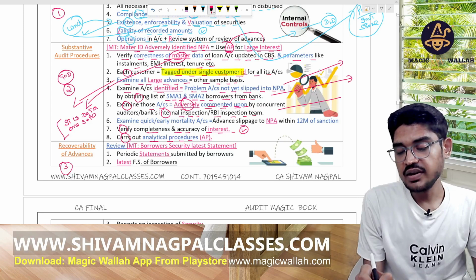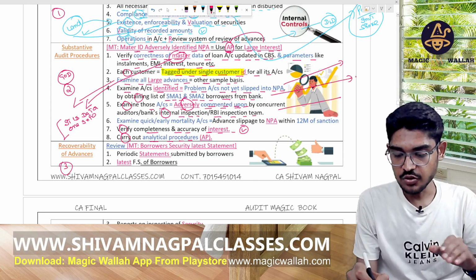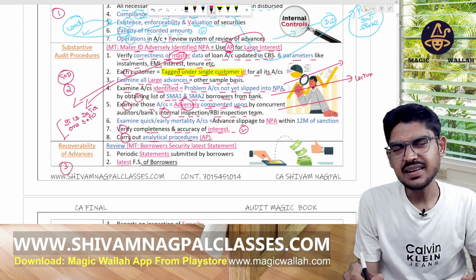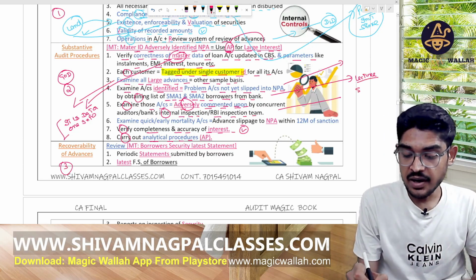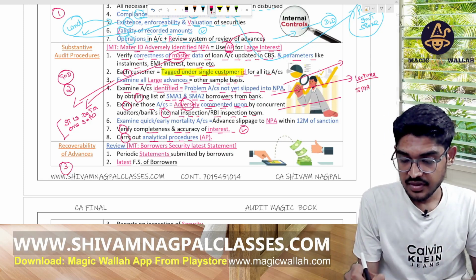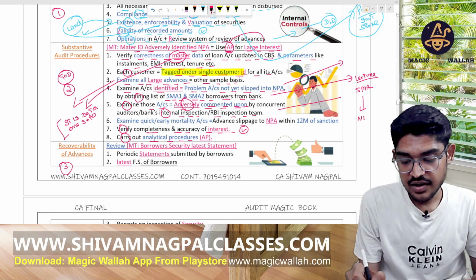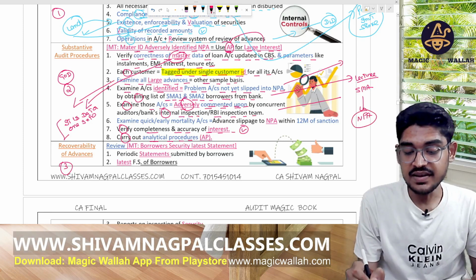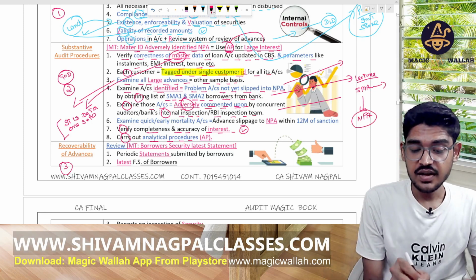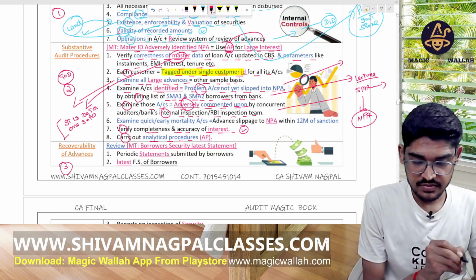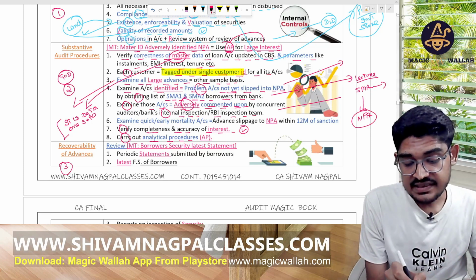We will read about this later in this lecture. First of all, it becomes SMA, then it becomes NPA, non-performing account. That means there is a problem account not yet slipped into NPA.